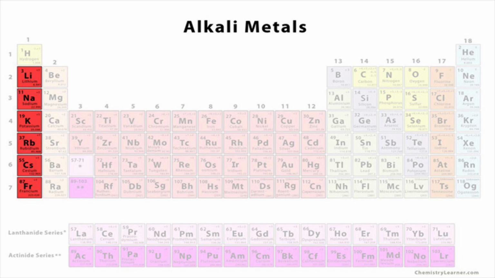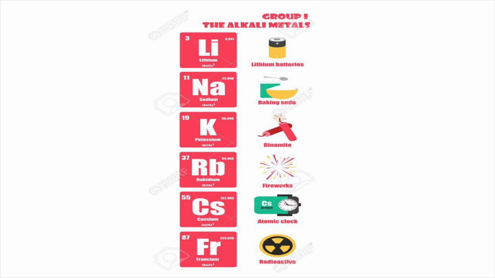The group 1 elements are called alkali metals because they form hydroxides on reaction with water which are strongly alkaline in nature. Group 1 includes 6 elements of the periodic table. These are lithium, sodium, potassium, rubidium, cesium and francium.